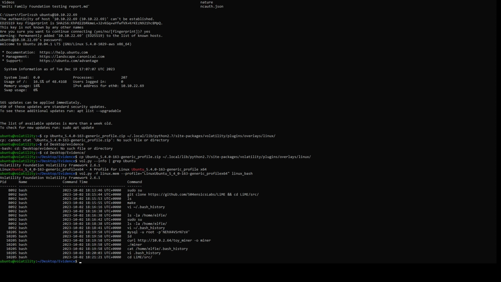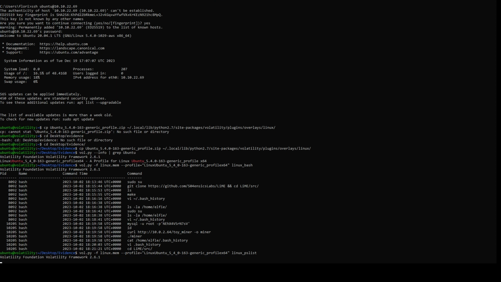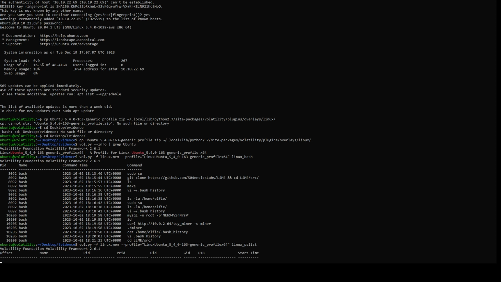Instead of linux_bash, we'll do pslist. Volatility Foundation Volatility Framework 2.6.1. Give us all the information, please. Now, of course, I'm actually waiting on the command line. Last time we just let it run without having to wait for it. This does appear to go rather slowly. Offset, name, PID, DTB, start time. There it goes.